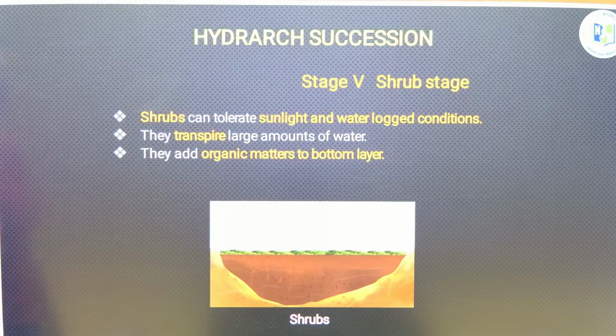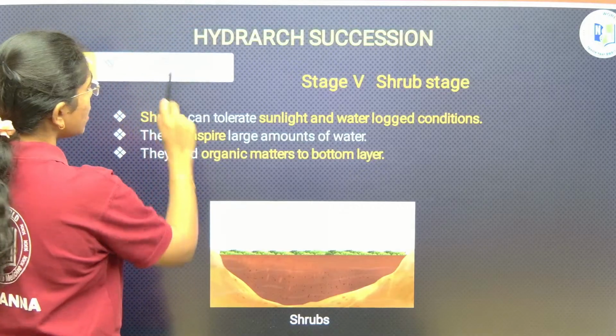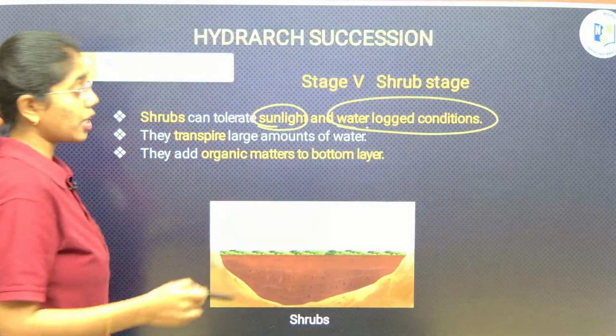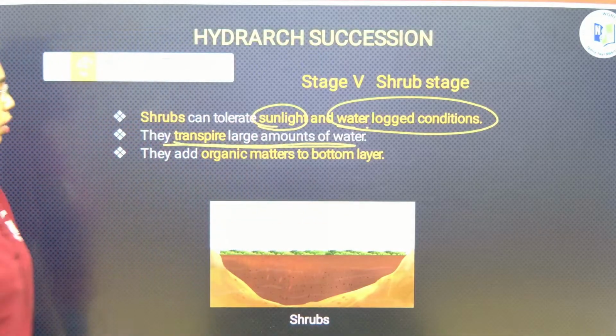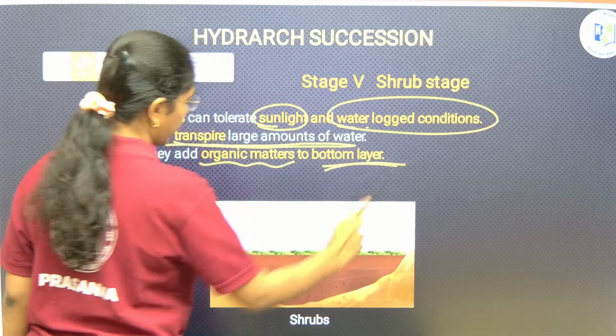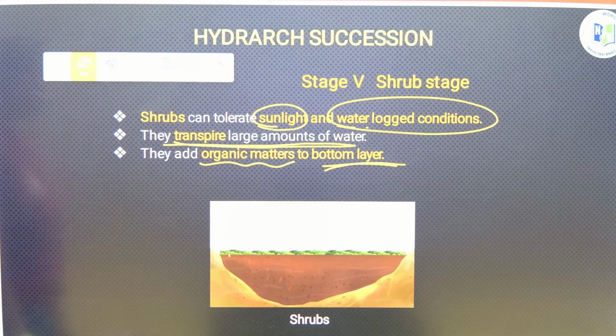Shrubs here can tolerate sunlight and waterlogged conditions. They will transpire large amounts of water, and they will add organic matter to the bottom layer. Till here it is clear, right?